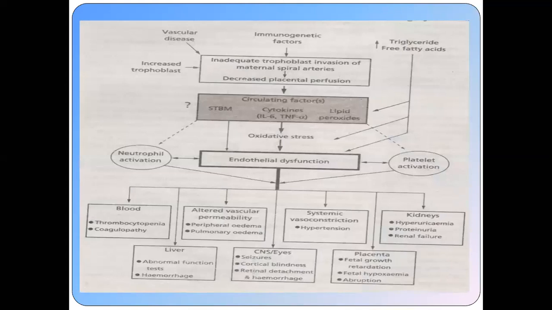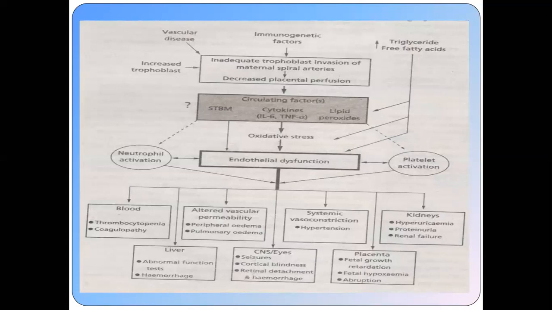Now, this is the flow chart which shows the pathophysiology of preeclampsia. Preeclampsia is a disease of the vasculature, that is, the spiral arteries, which have not been converted into high capacitance conduits because of improper trophoblastic invasion.